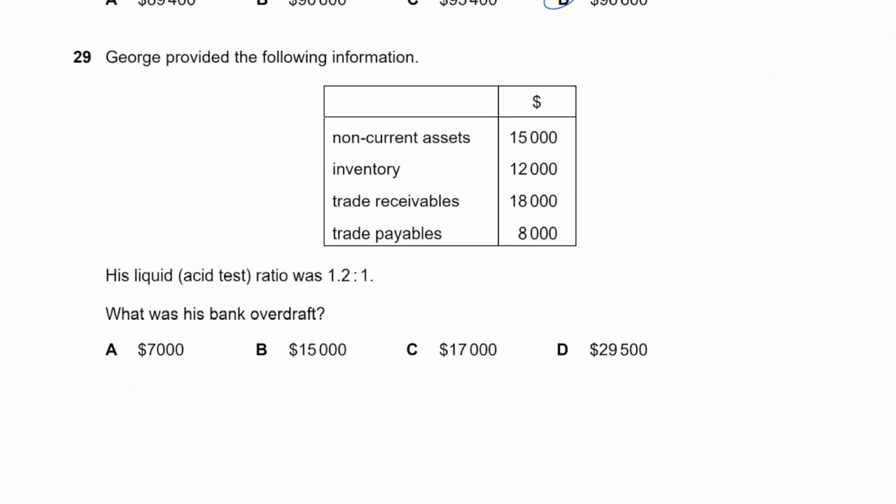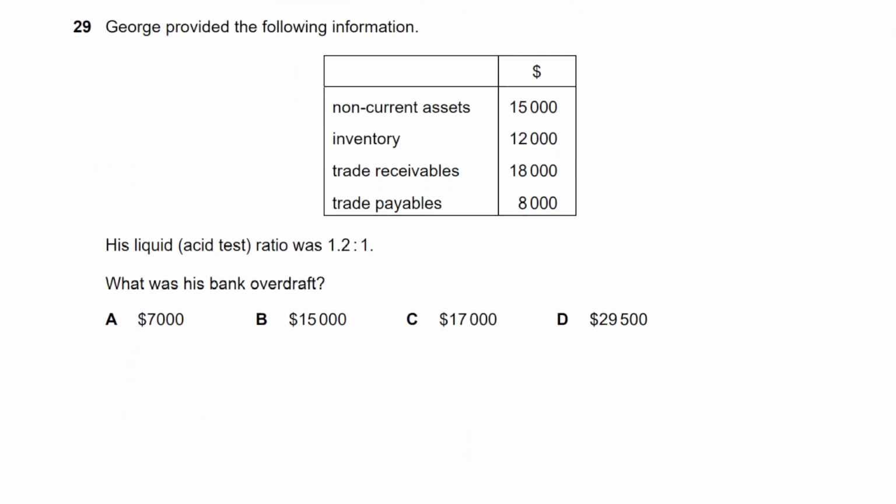Question number 29. George provided the following information. His liquid acid test ratio was 1.2:1. What was his bank overdraft? How do we calculate acid test ratio? What we do is we take the current assets excluding the inventory, that is trade receivables only in this case, over current liabilities, which is trade payables, and apparently there's also bank overdraft, which is not given to us. That equals 1.2. That's what they're telling us.